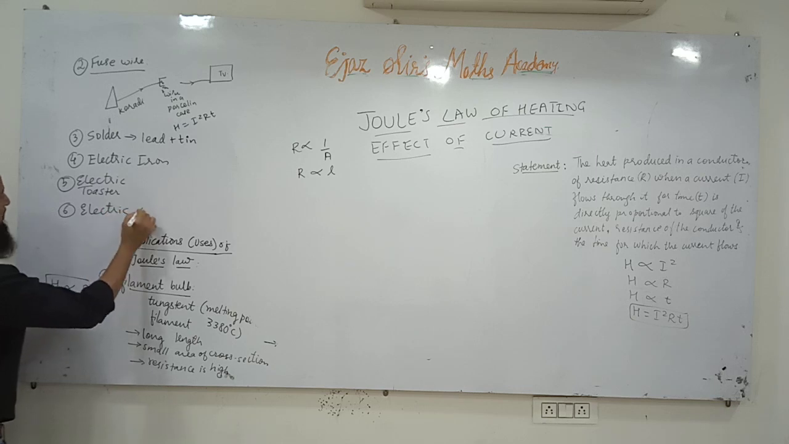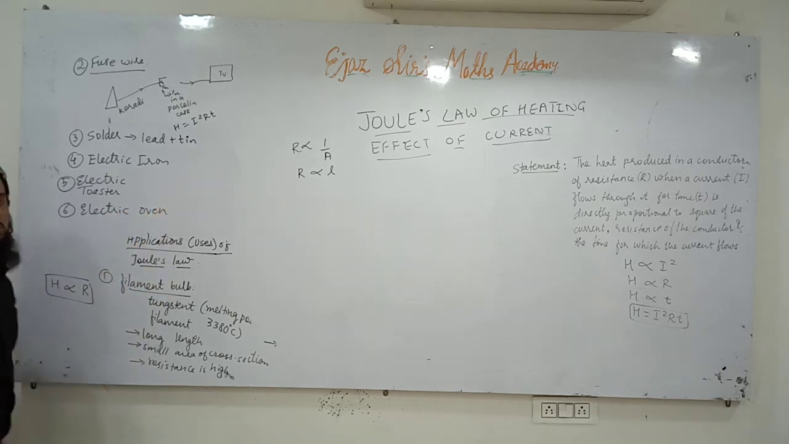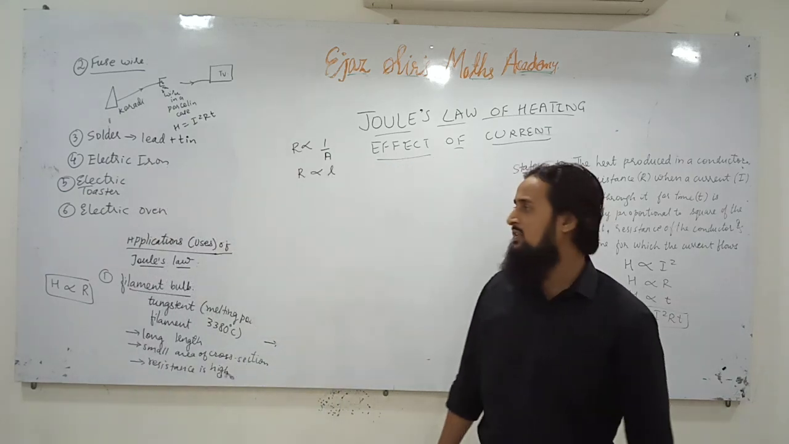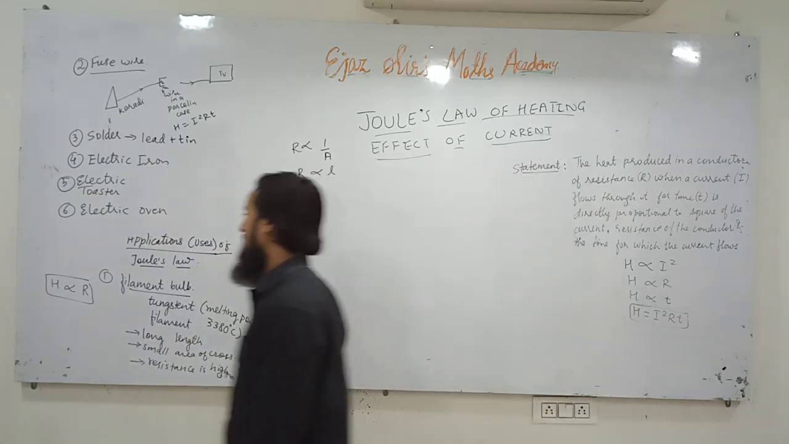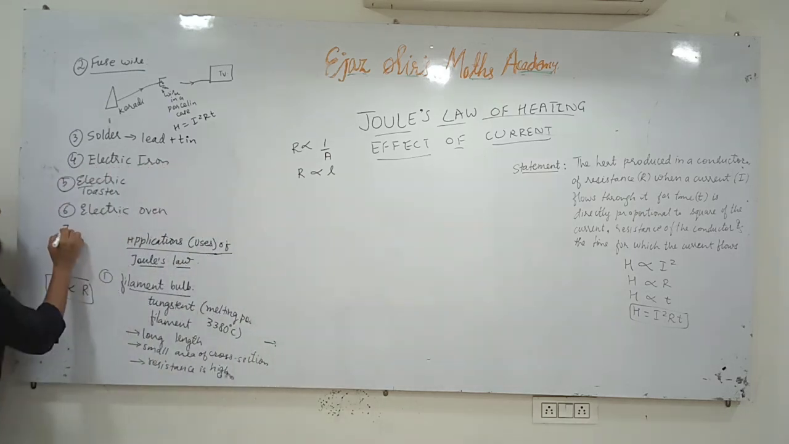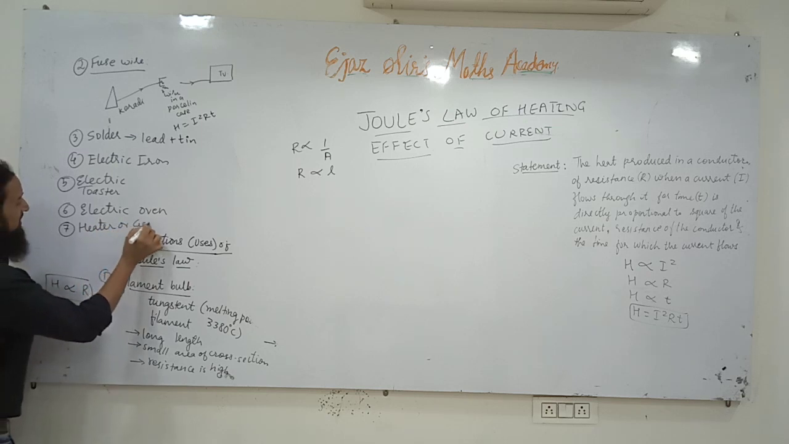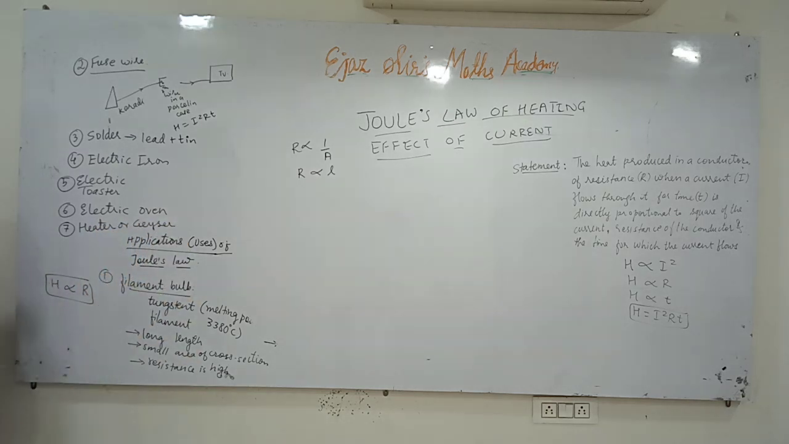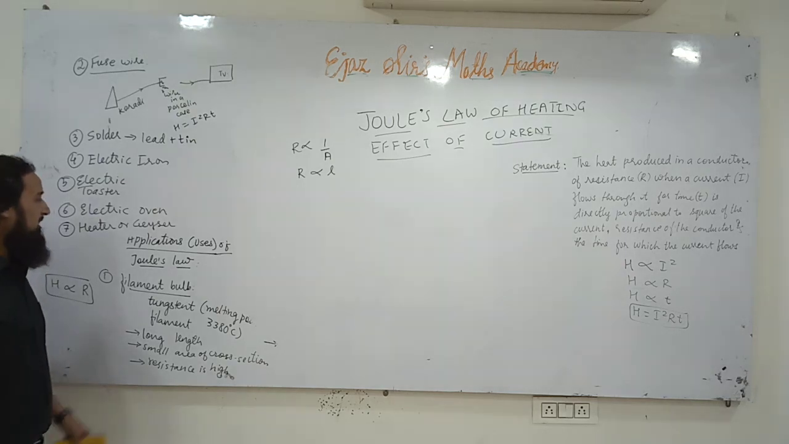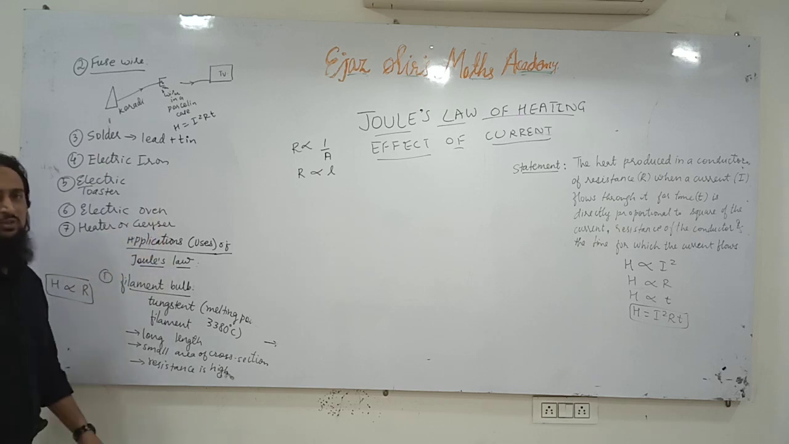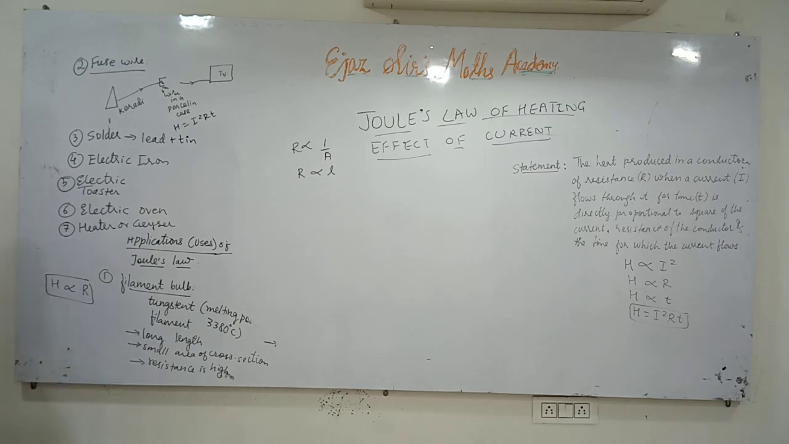In an electric oven also, when electric current flows through the wire, heat is produced in it, and because of that heat things become hot. Number 7, in a heater or geyser. In a geyser also we use nichrome wire. When high electric current flows through the nichrome wire, due to its high resistance the current is opposed, the kinetic energy of the electrons is opposed, and it is converted into heat energy.